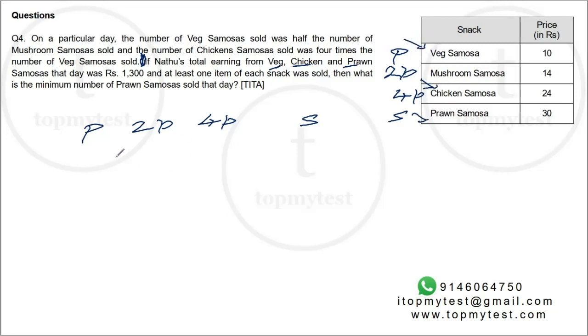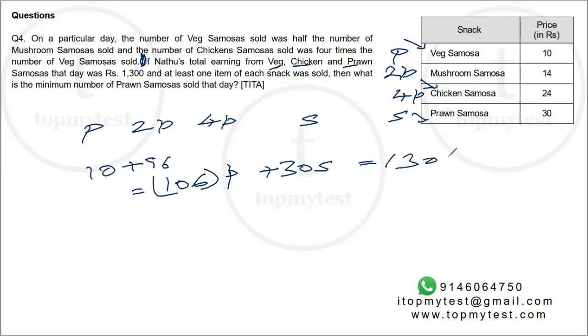So what will be the bundle here now? 10 into P and 24 into 4. So that's 96. So this will be 106 times P. Right, one item will be 106 times P plus 30S. This value is 1300. The question is, what is the minimum number of prawn samosas sold?